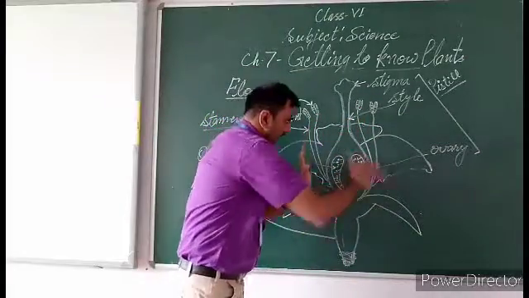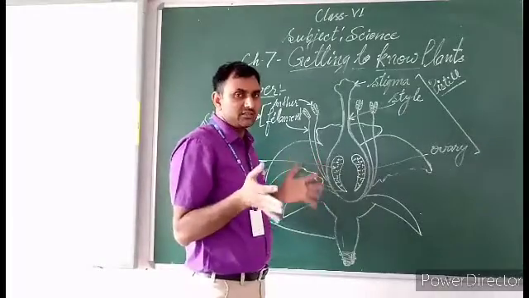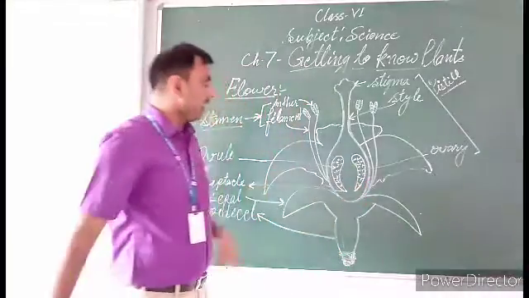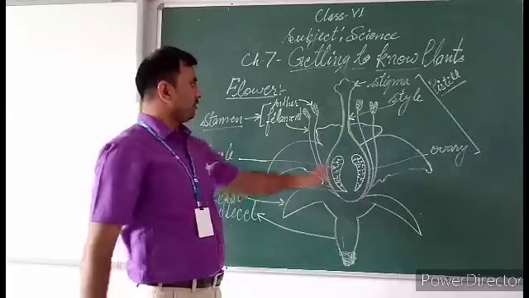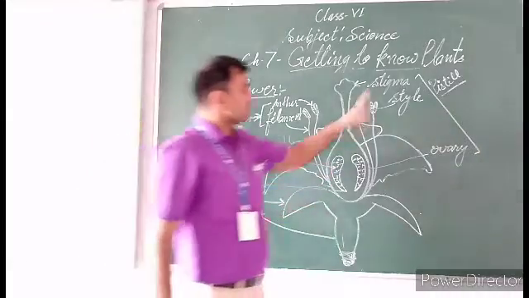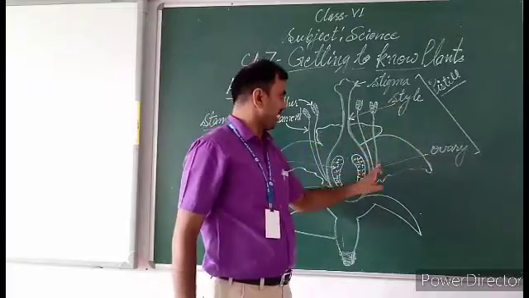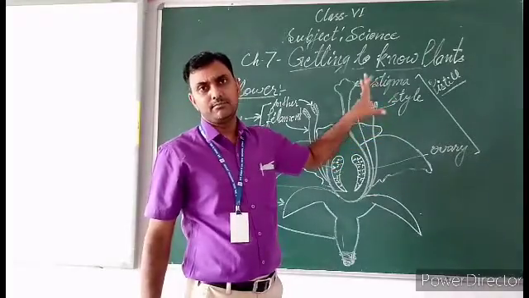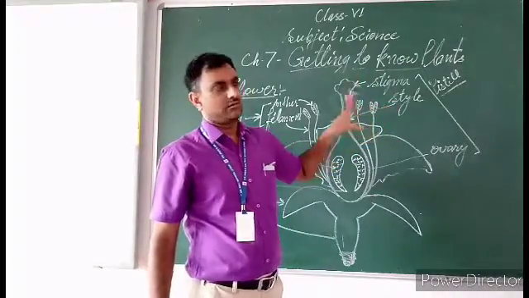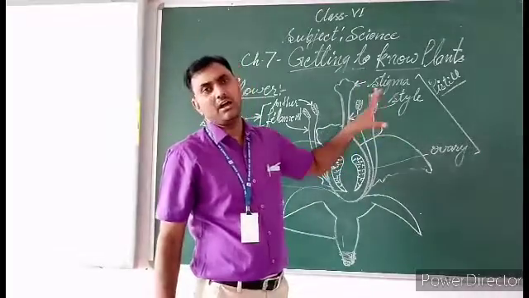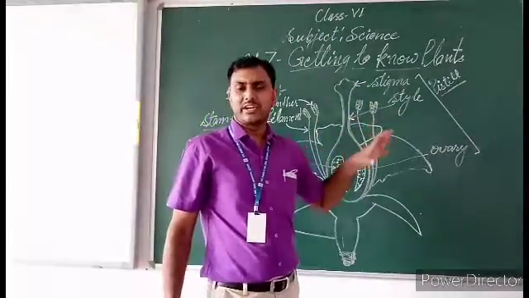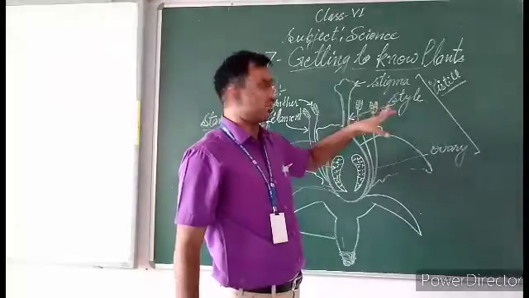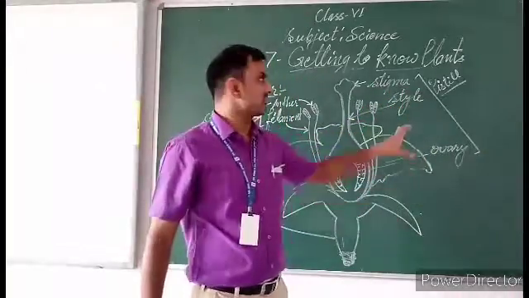This pipe-like structure grows into a puffed-up body that is called ovary. And ovary contains ovules. These three, stigma, style, and ovary, are called pistil. Pistil is the female reproductive organ, the female reproductive part of flower. So the female reproductive organs are stigma, style, and ovary. This is called pistil.